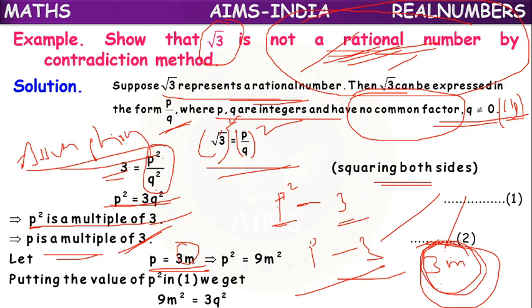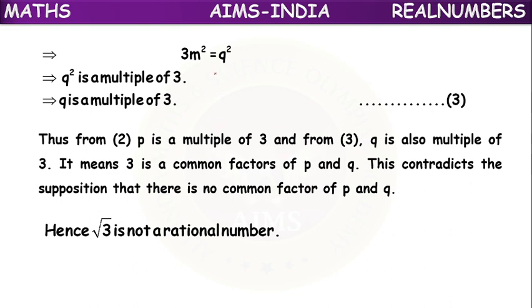Now again I will square on both sides. p square equals (3m) whole square, which means 9m square. But what is p square? It is 3q square. So if I change this, 9m square, I will write here p square equals 3q square. Again after cancellation, 3 times 3 is 9, so 3m square equals q square.